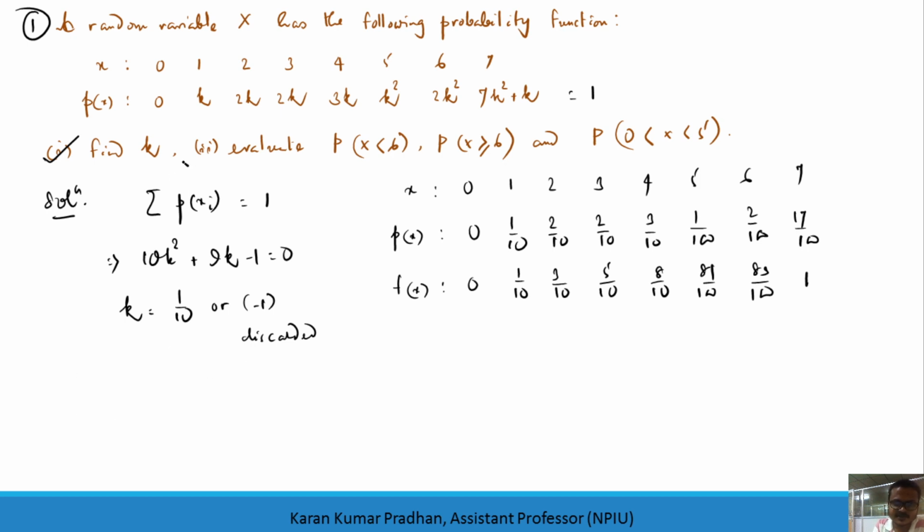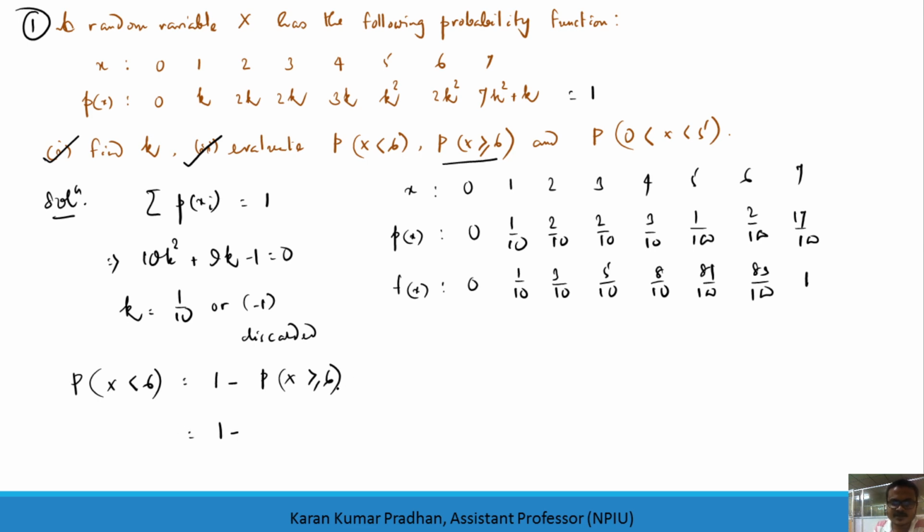The second bit says: what is the probability of x less than 6? Less than 6 corresponds to the sum of the probability mass function from 0 to 5. So rather than finding that, we can go for 1 minus the probability of x greater than or equal to 6, which is the complementary event, and similarly we can get the second answer also.